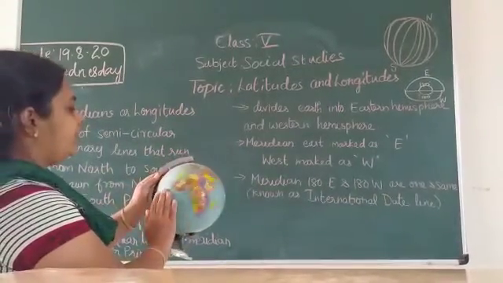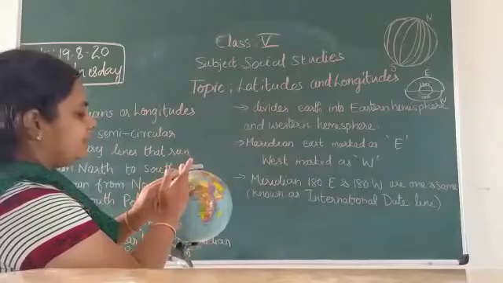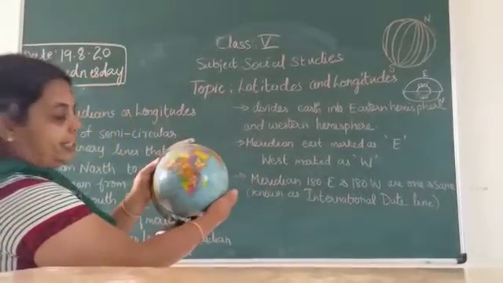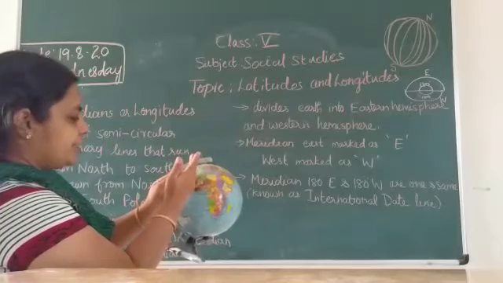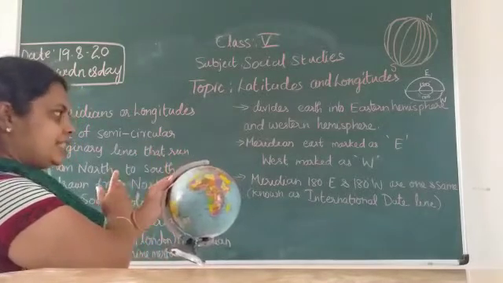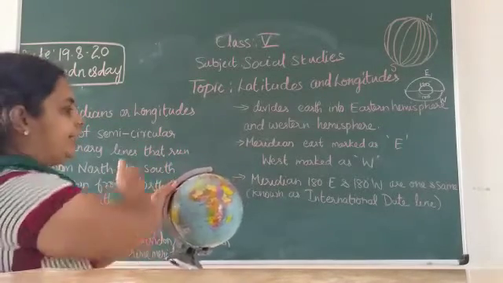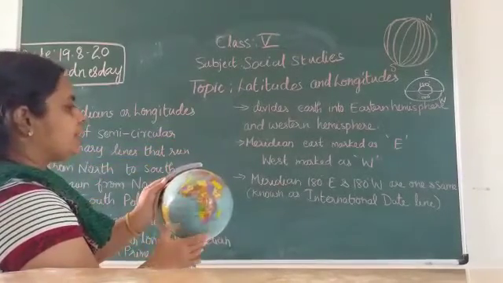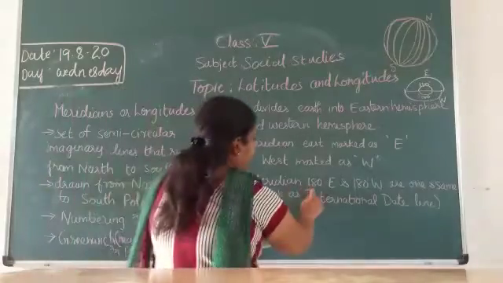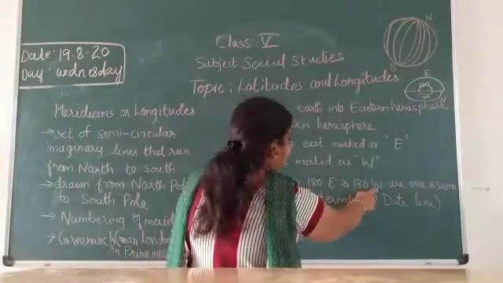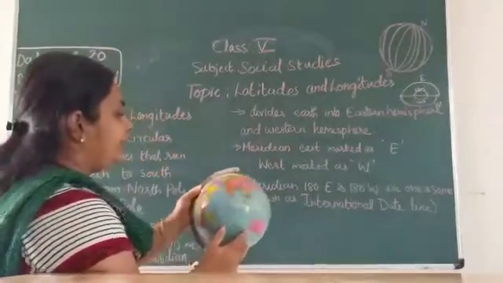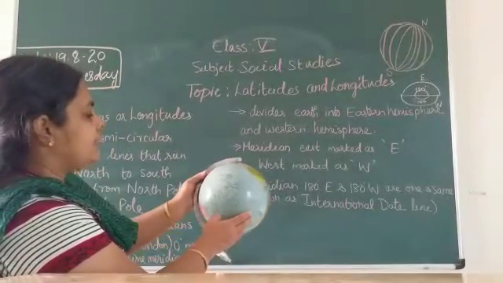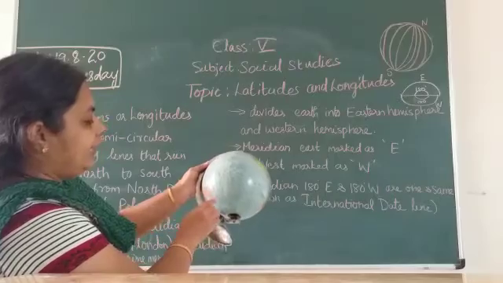Again, if you go up to half of the globe you have 180 degrees east, and from the Greenwich 0 meridian to the west side you have 180 degrees up to the other side of the globe. The line where 180 degrees east and 180 degrees west meet is the international date line.